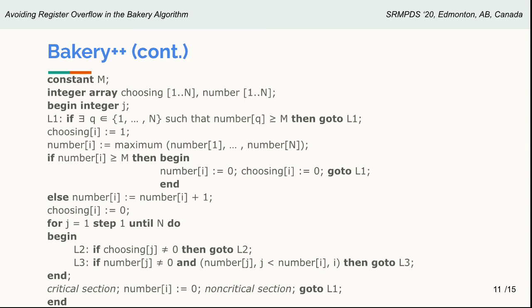After this wait is ended, we will proceed like the bakery algorithm, but we will not increment the value obtained from the function maximum. When we obtain the value, we will check if it is greater than or equal to m. We will reset the number and choosing, and we will return to L1. This means that there is a possibility of overflow in the system, therefore we need to wait. Otherwise, we will increment the value, and the rest is exactly like the bakery algorithm. As you can see, we have not made significant changes to the bakery algorithm.